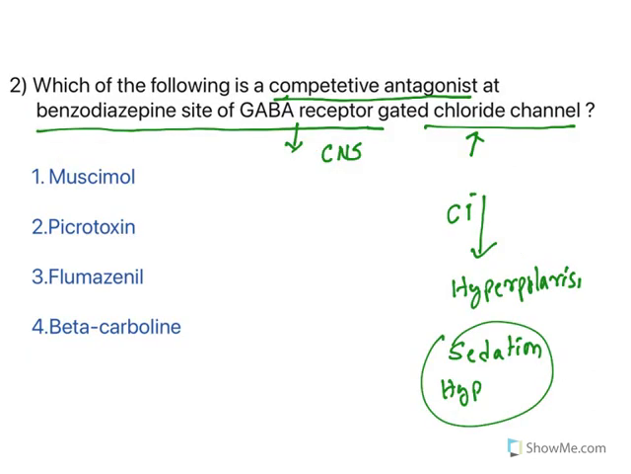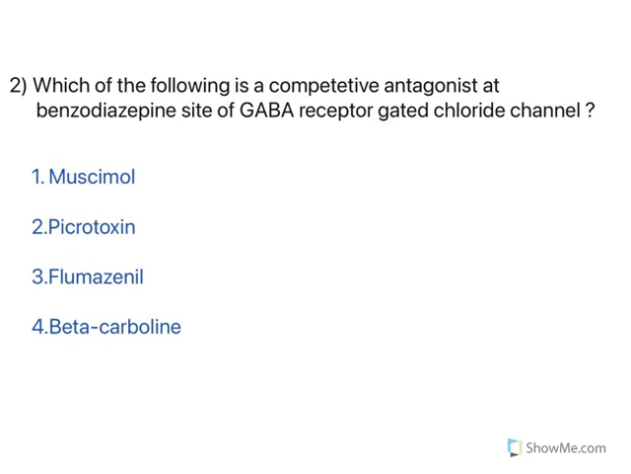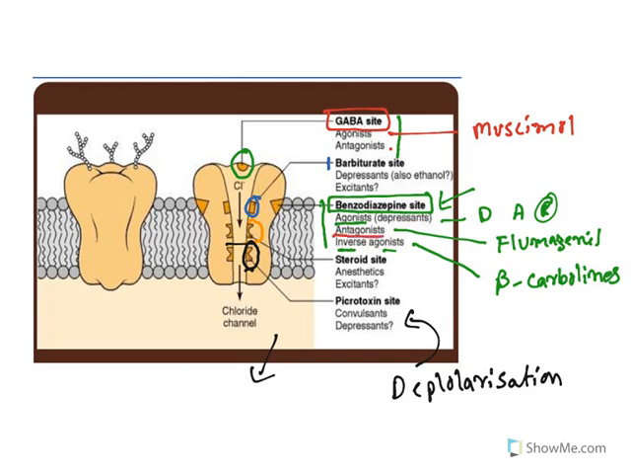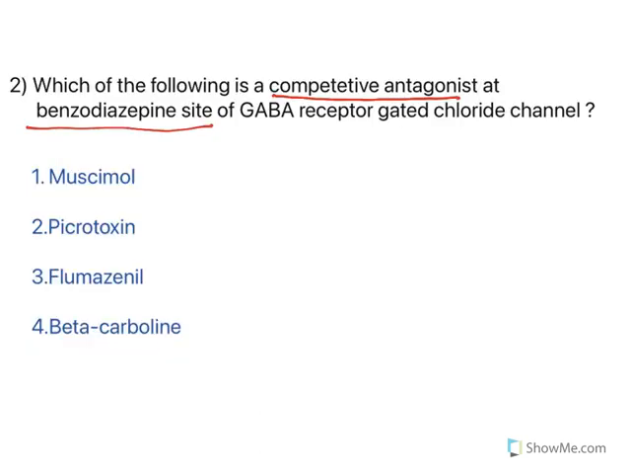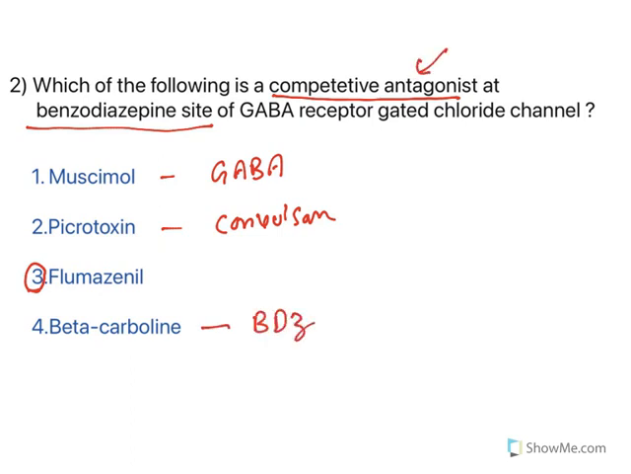Now what is the question about? The question is to figure out a competitive antagonist at the benzodiazepine site. Competitive antagonist at the benzodiazepine site means this one, and what is the drug? Flumazenil. So the answer is flumazenil. You can see muscimol binds at the GABA binding site. Picrotoxin has a different site and acts as a convulsant. Beta carboline also binds at the benzodiazepine site, but they are not antagonists, they are inverse agonists. The competitive antagonist is only flumazenil. So the answer is flumazenil.